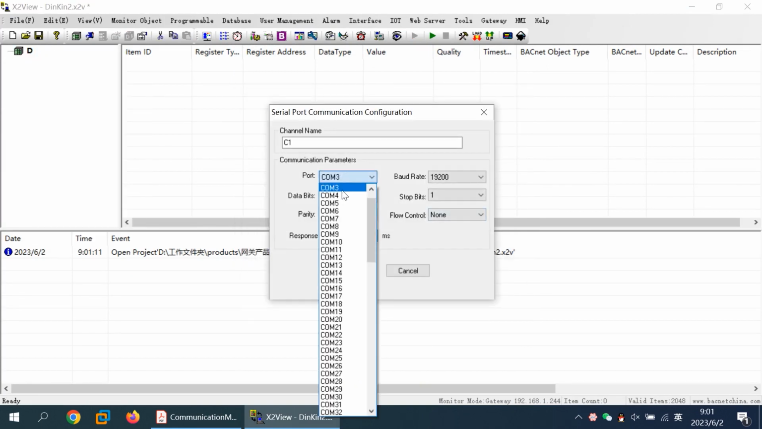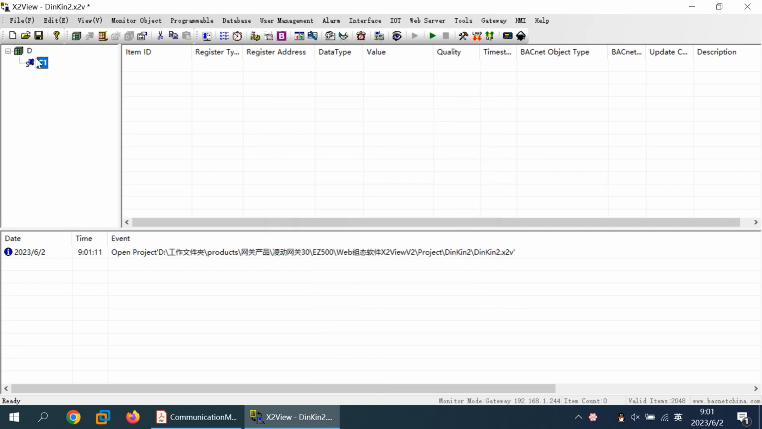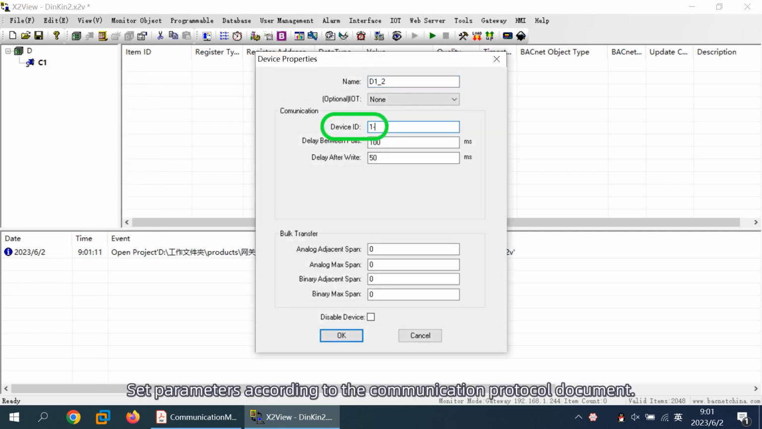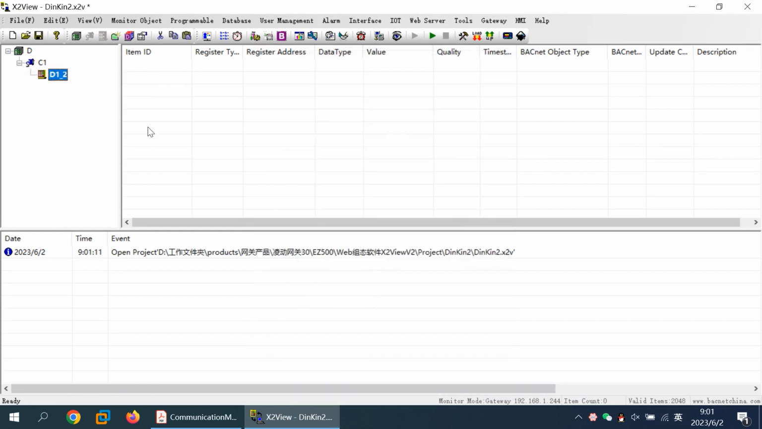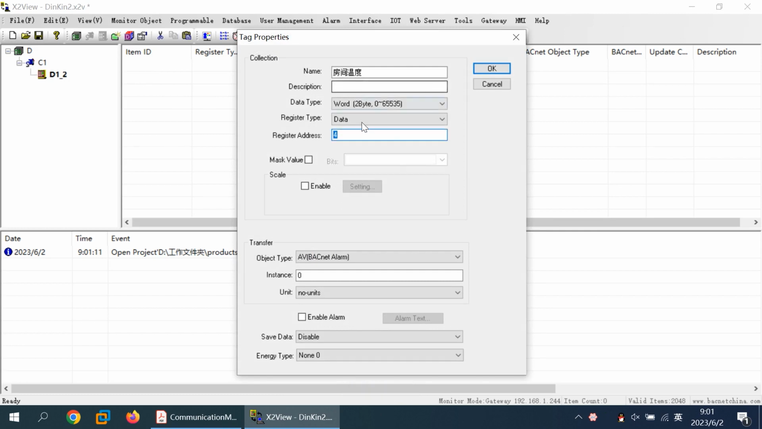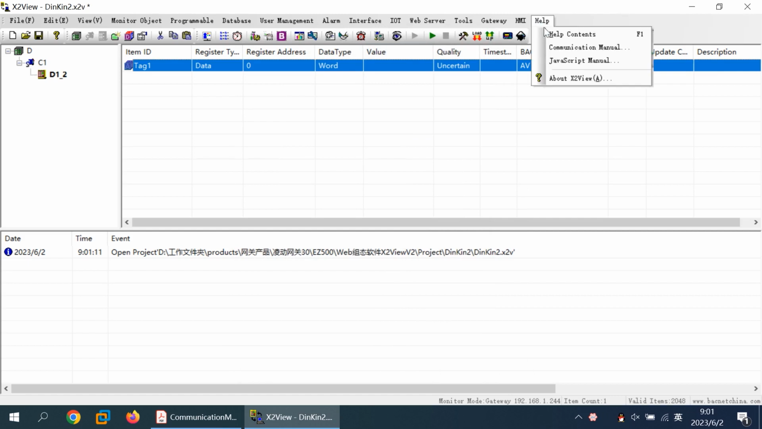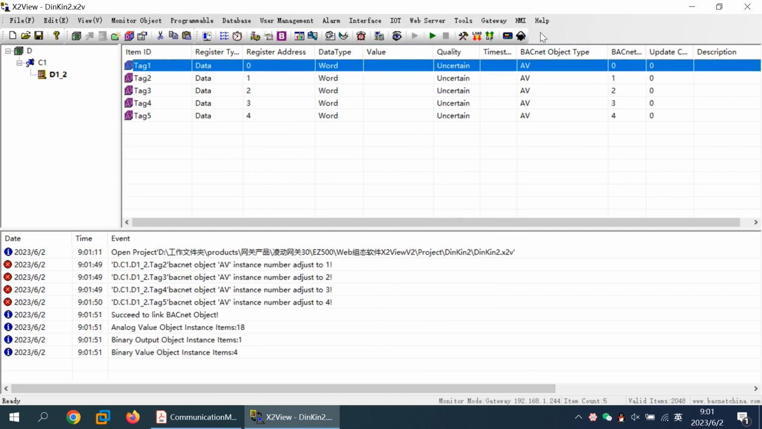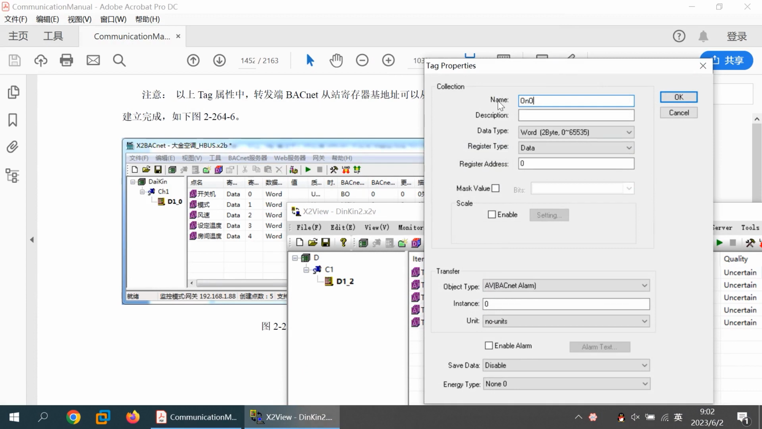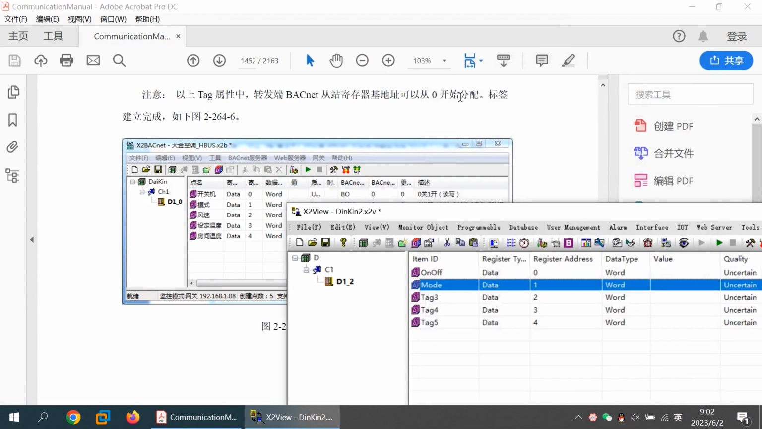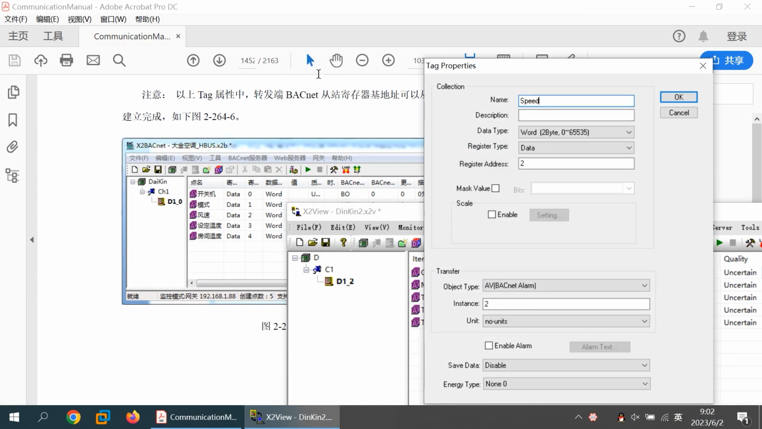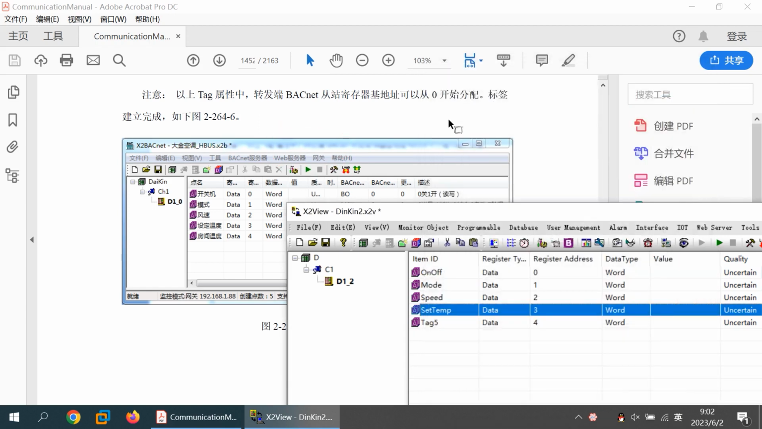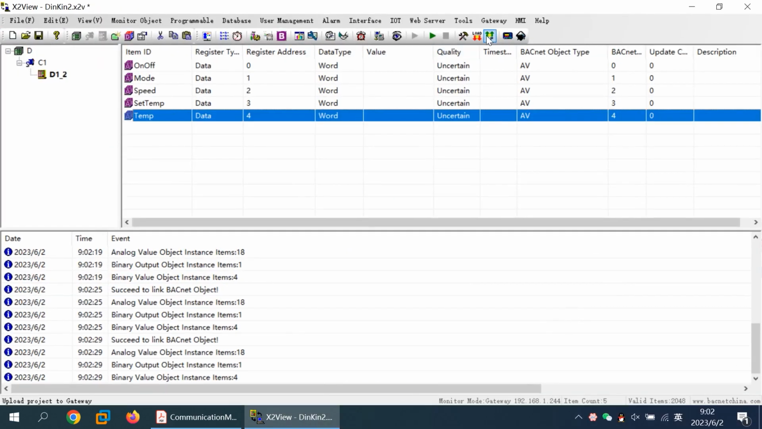Add channel. Add device. Set parameters according to the communication protocol document. Add tags. Upload project.